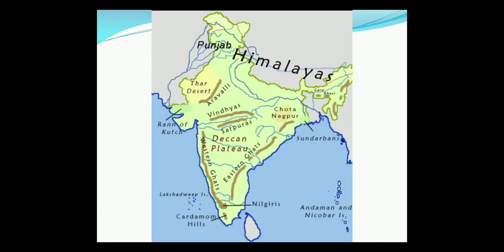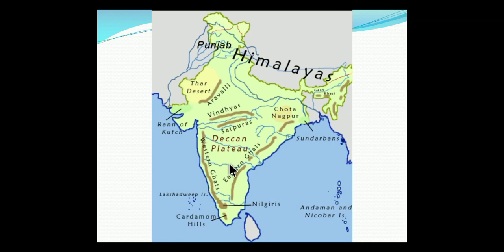Now, the Satpura range flanks its border base in the north. This is the Satpura range. While the Mahadev, the Kaimur hills and the Maikal range form its eastern extensions. If you see, the Mahadev and the Kaimur hills are located here. We can see the extensions. This also we can plot on the physical map of India.